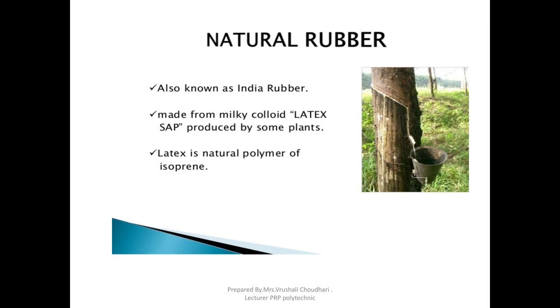That colloidal liquid solution is called latex sap, which chemically contains the monomer isoprene.